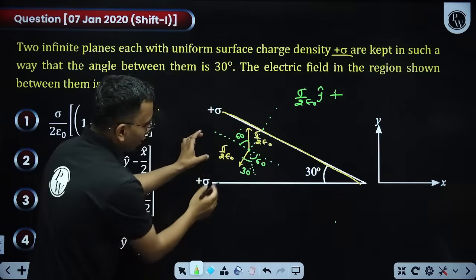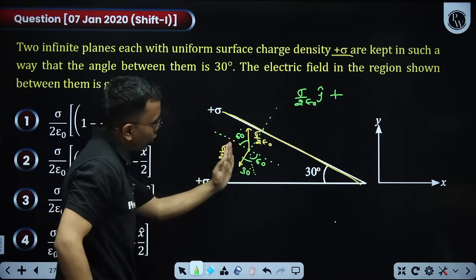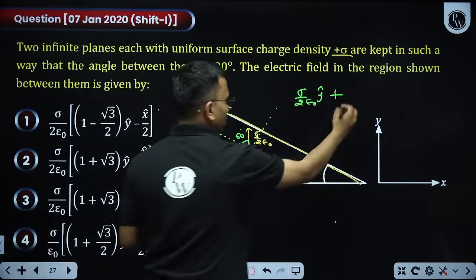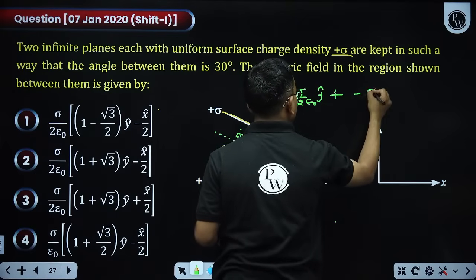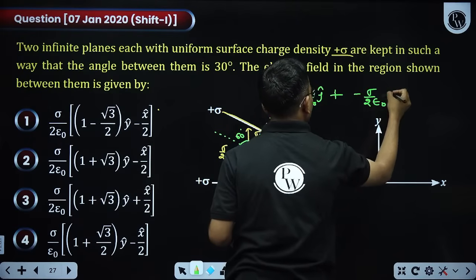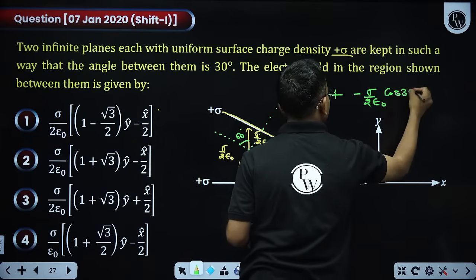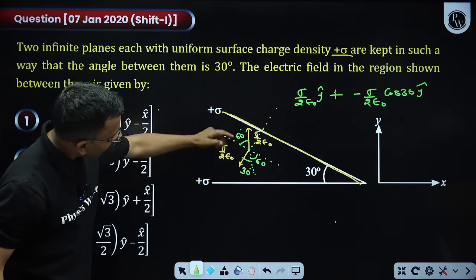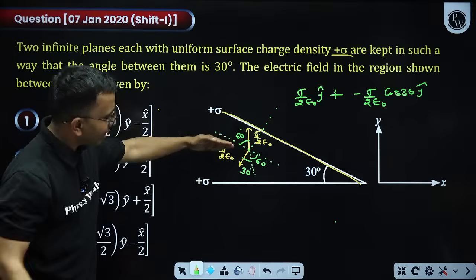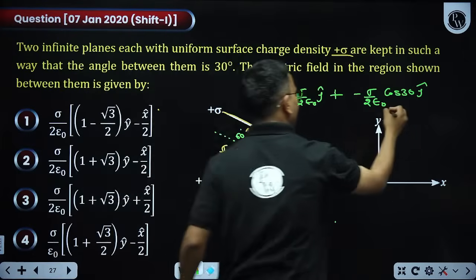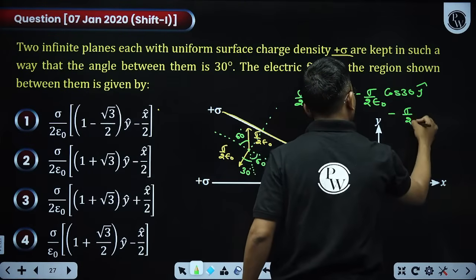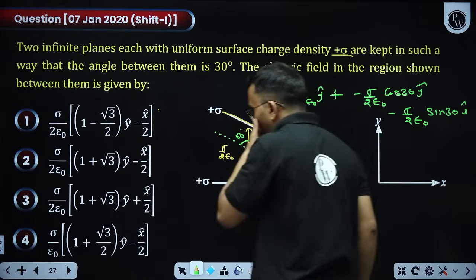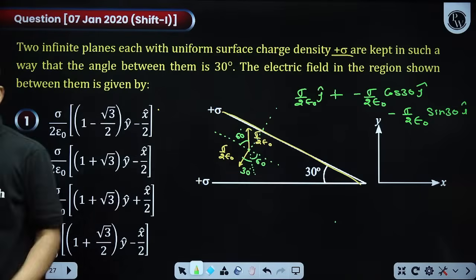Now take the component of this. This is sigma by 2 epsilon naught cos 30, that will be along negative y-axis. So minus sigma by 2 epsilon naught cos 30 j cap. Along i cap, when you take, that is sigma by 2 epsilon naught sin 30, and that is minus i cap. So minus sigma by 2 epsilon naught sin 30 i cap. That's all.